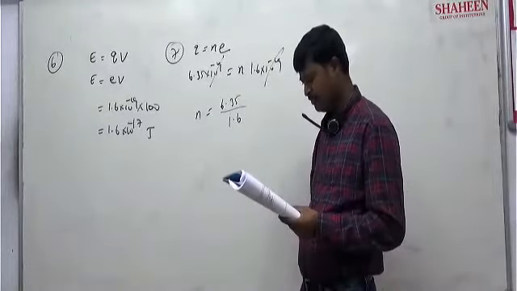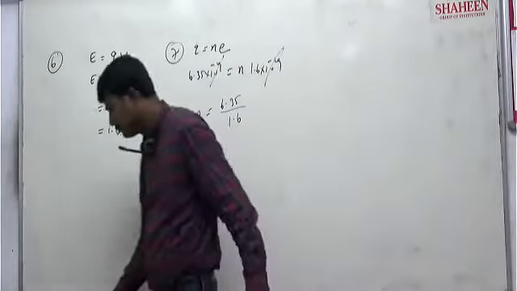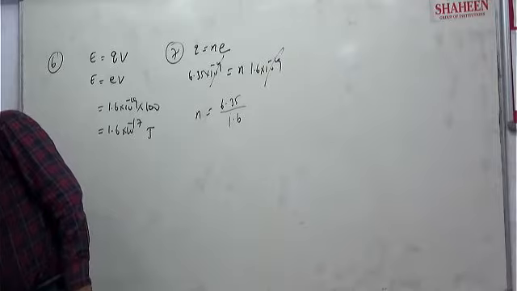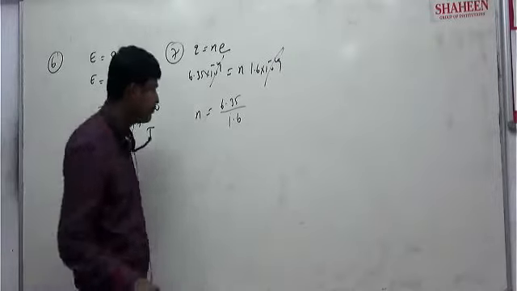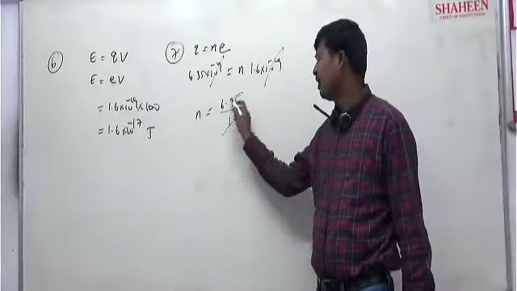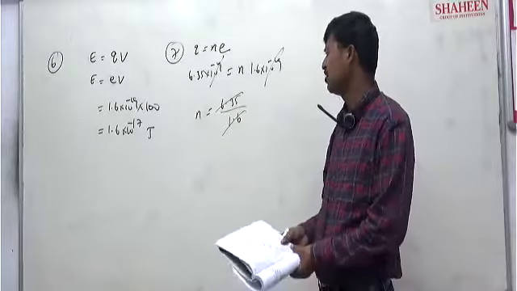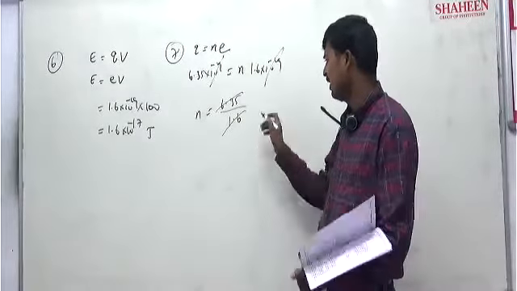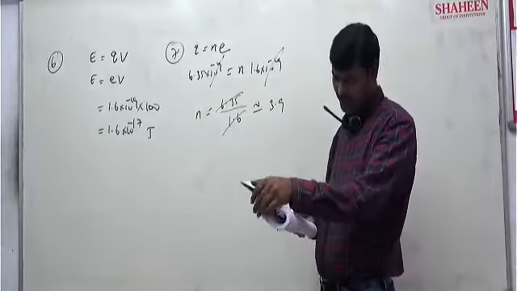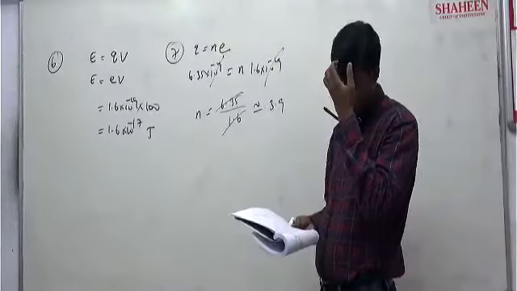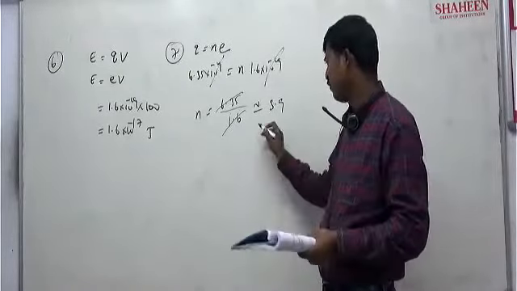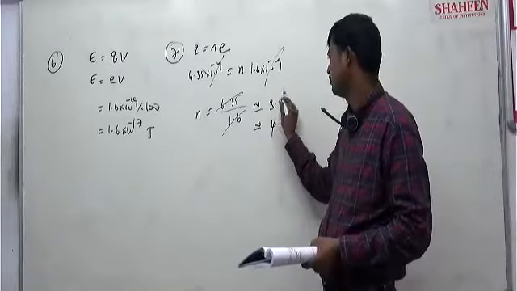How much nearly? Nearly 4 it will come, no? Because 16 4s are 64. 6.3 is there. Nearly 4 or 3.9 will come. 3.9 actually should be 4 only, because 3.9 is not possible, right? Electrons cannot be a fraction. You can say 4. Clear?